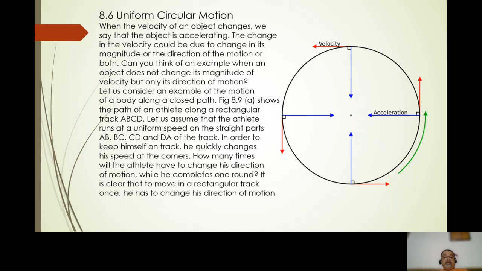The given figure here shows the path of an athlete along a rectangular track. Let us assume that the athlete is running at uniform speed on the straight parts AB, BC, CD, and DA of the track. In order to keep himself on the track, he quickly changes his direction at the corners. How many times will the athlete have to change his direction of motion while he completes one round? It is very clear that in a rectangular track, he has to change his direction of motion four times.